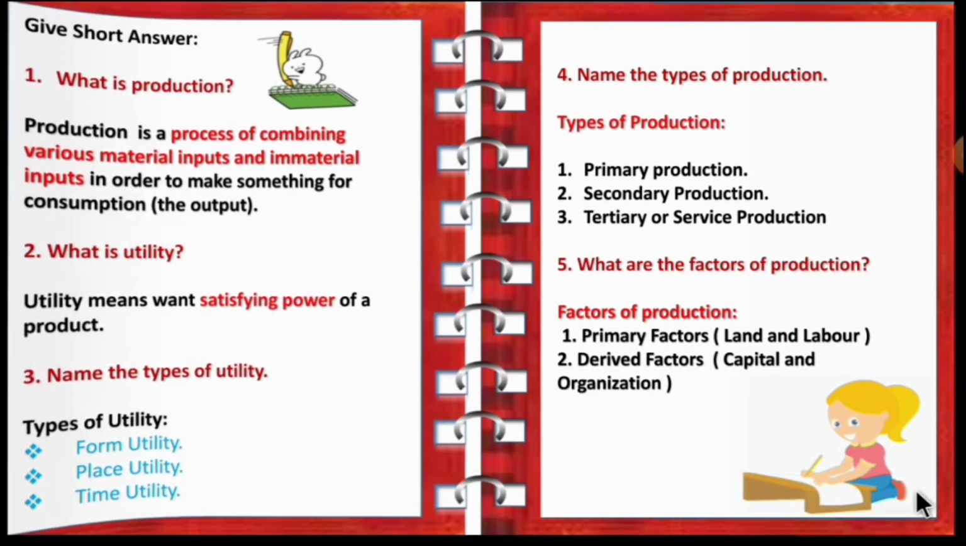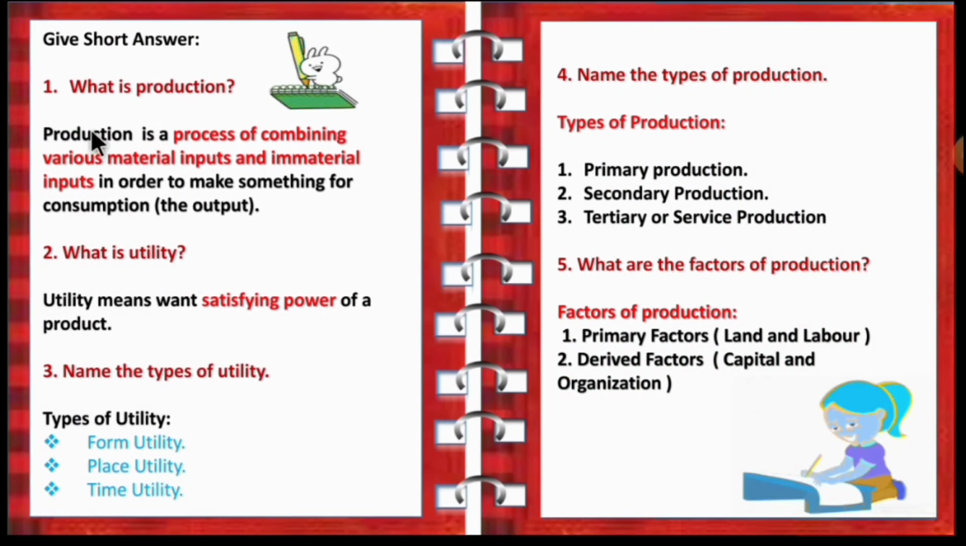Now let's see some short answers. Define production. So first question is, what is production? Production is a process of combining various material inputs and immaterial inputs in order to make something for consumption, that is the output. So children, production means it is a process of combining all your inputs to produce the output. So this is the answer for that.